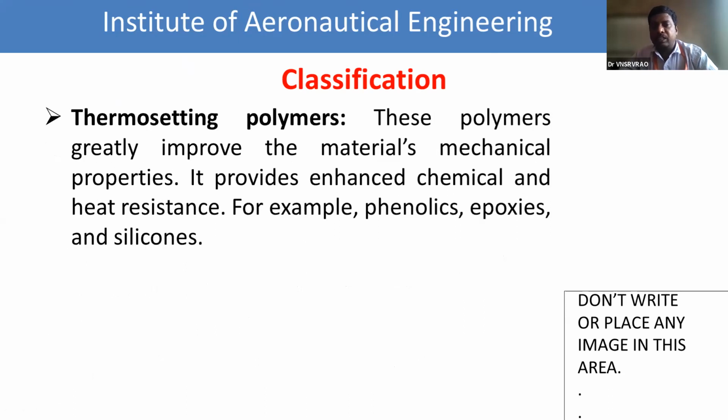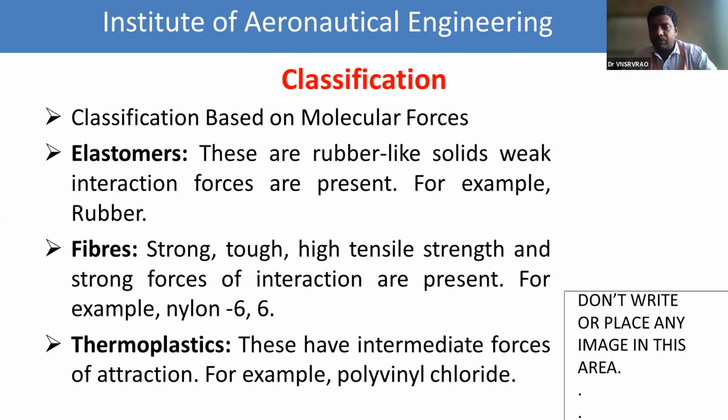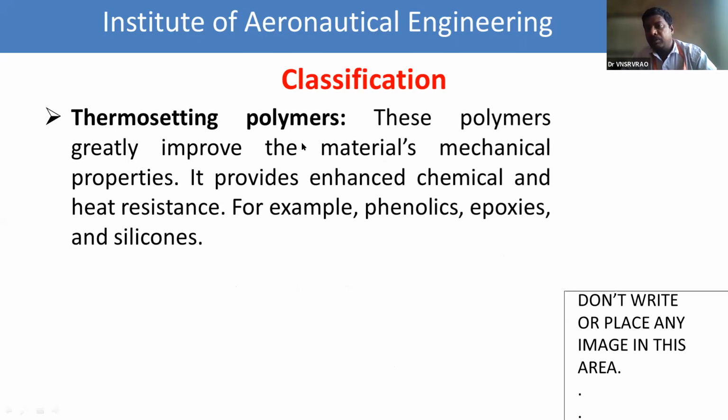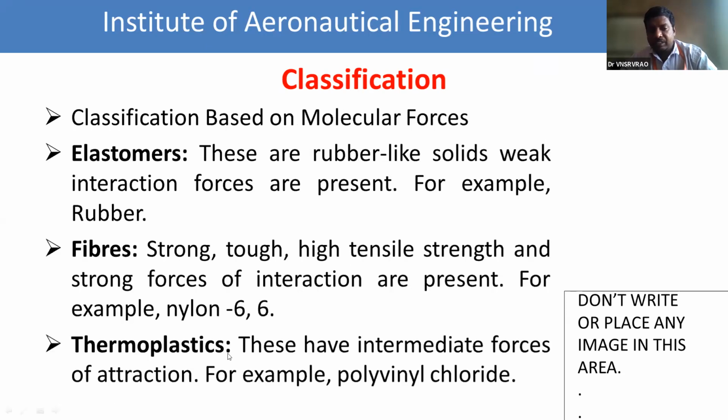And the fourth one is the thermosetting polymers. Thermosetting polymers means stiff on heating and further there is no change on cooling. These polymers greatly improve the strength of the materials, especially mechanical properties, and provide enhanced chemical and heat resistance. The examples of thermosetting polymers are phenolics, epoxies, and silicones. Compared to thermoplastics, thermosetting plastics are more stable because they involve cross-linked chains, whereas thermoplastics involve linear and branched chain